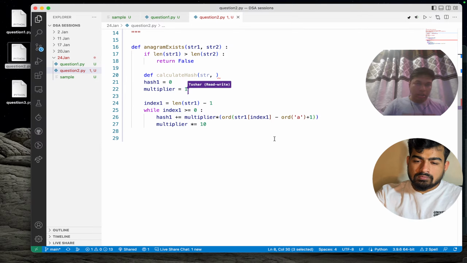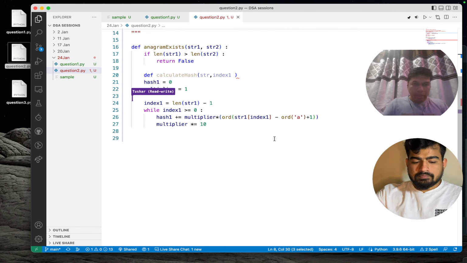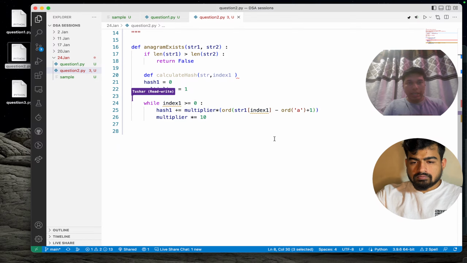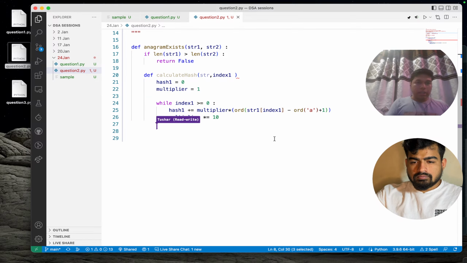I'm just putting index 1 as it is right now, so this line will get rid of. We will have to take care of indentation. Yeah, we can return hash over here. Return hash 1.